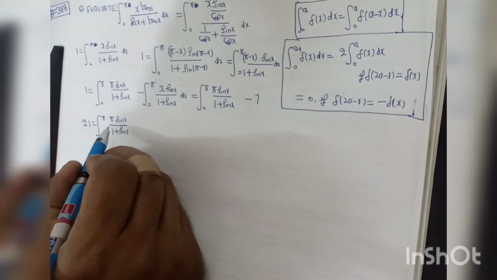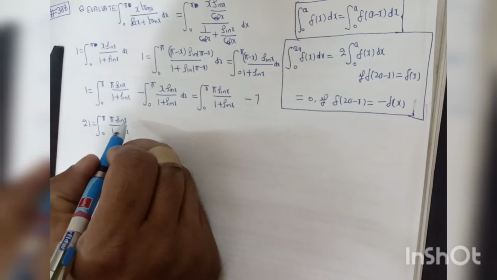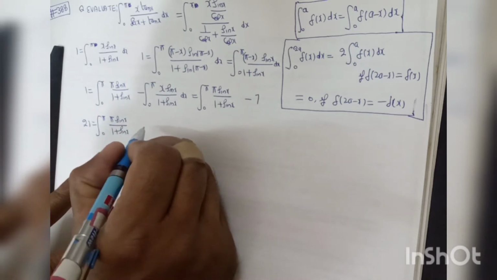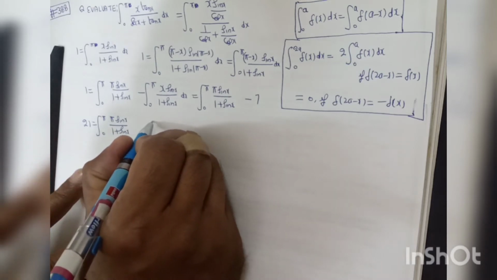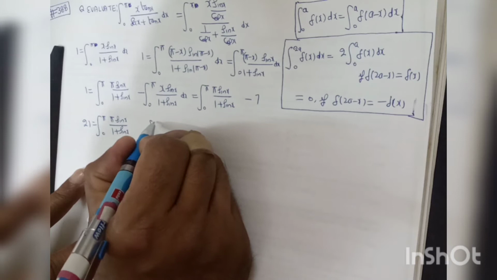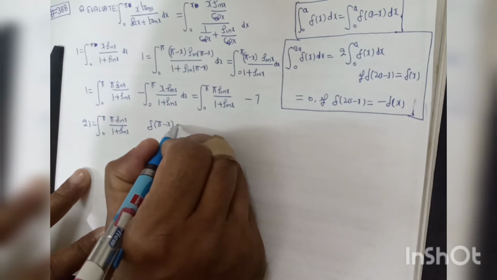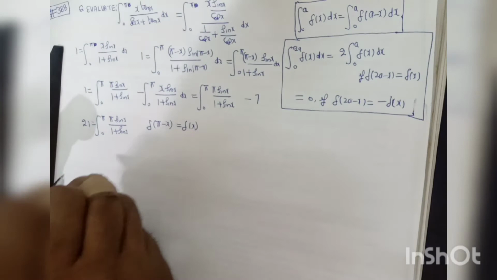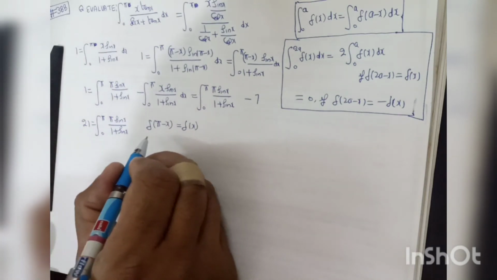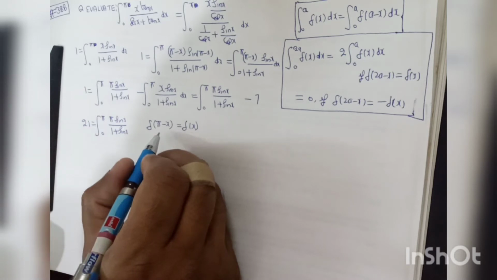So here, with 2a equal to pi, f(pi minus x) is equal to f(x).